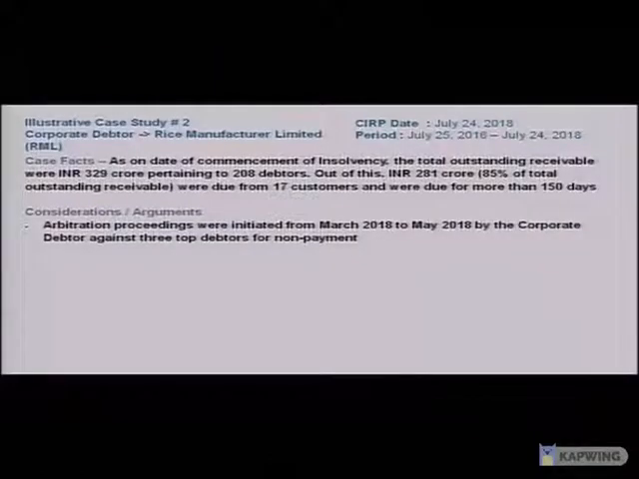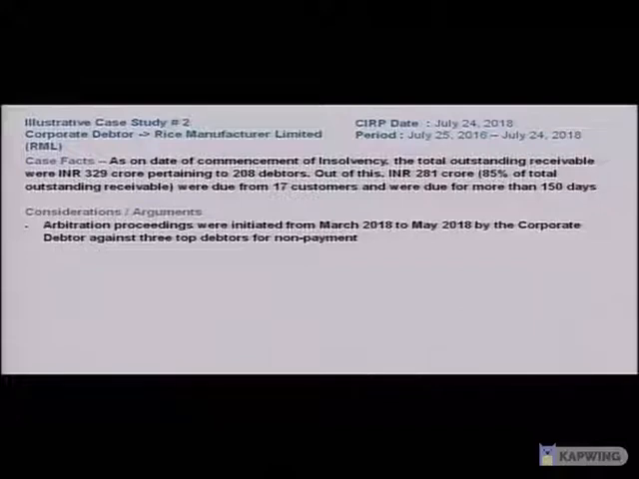So this entire receivable formed almost 80 to 85% of the total revenue for the corporate debtor in the year. Now, when we are looking for whether this transaction is fraudulent or not, let's see what all aspects we considered. We noted that the arbitration proceedings were initiated by the corporate debtor on these 3 customers just before going into insolvency. That is, the corporate debtor went into insolvency in July 2018, and these proceedings were initiated in the March to May period.